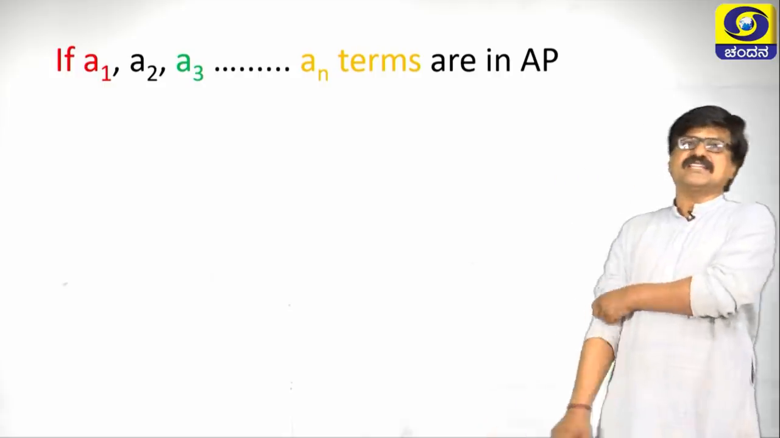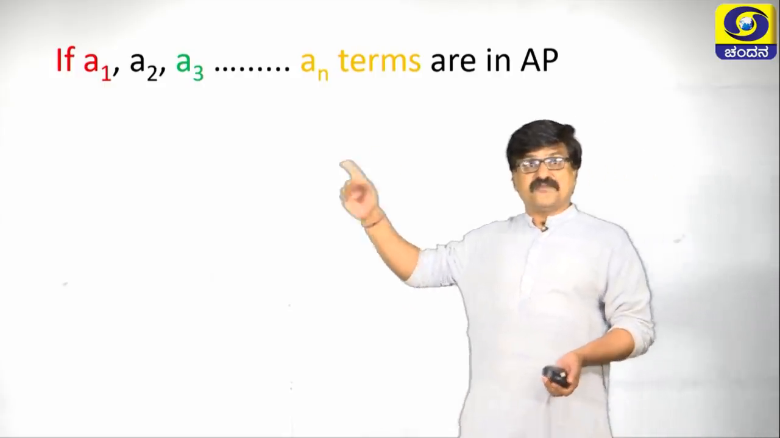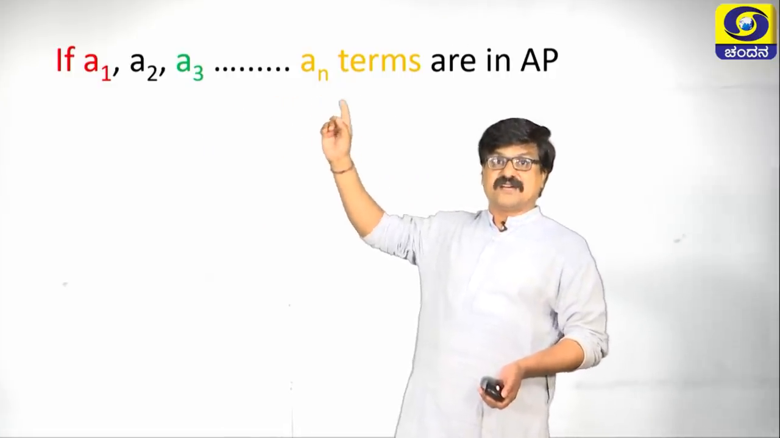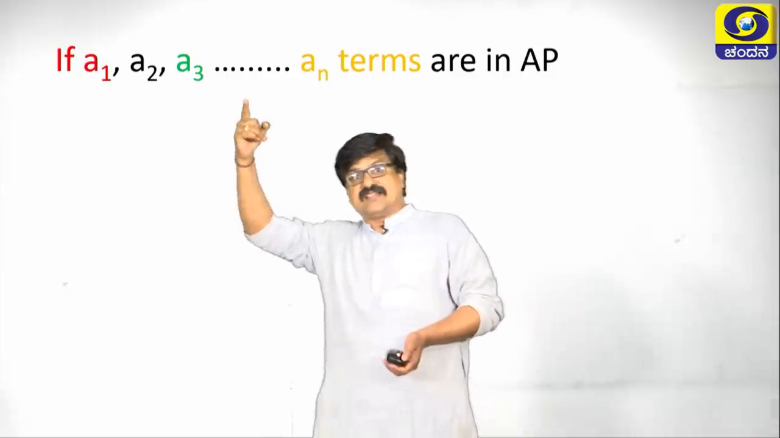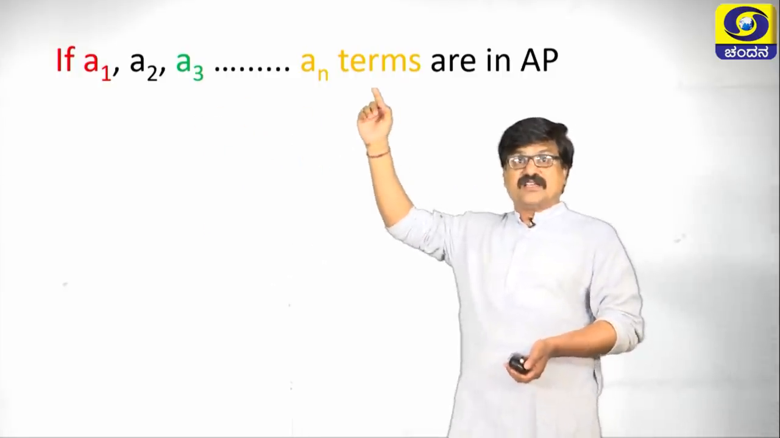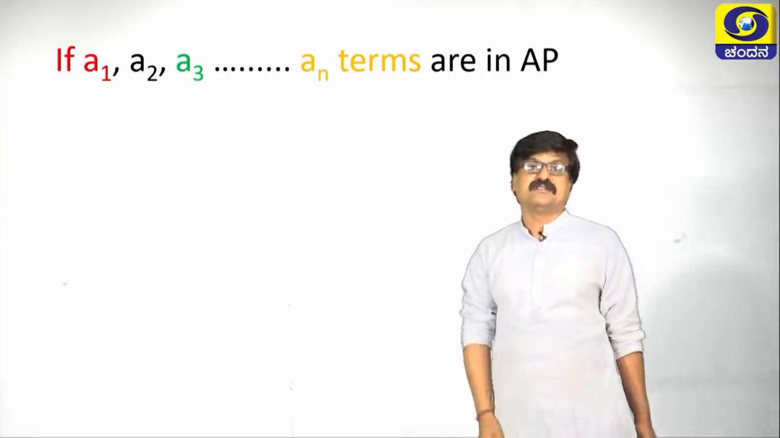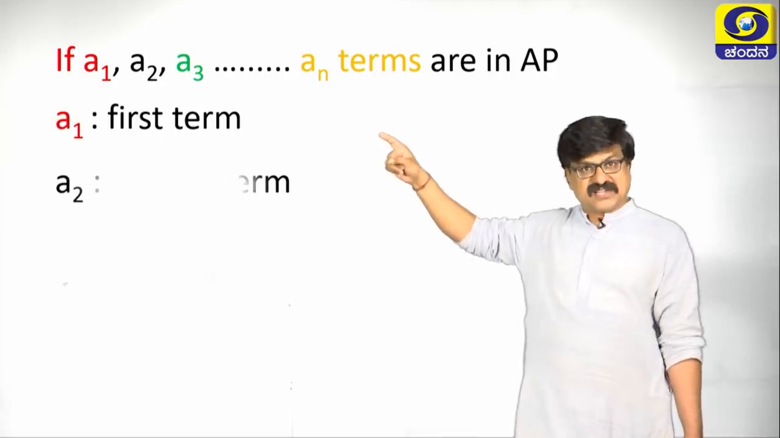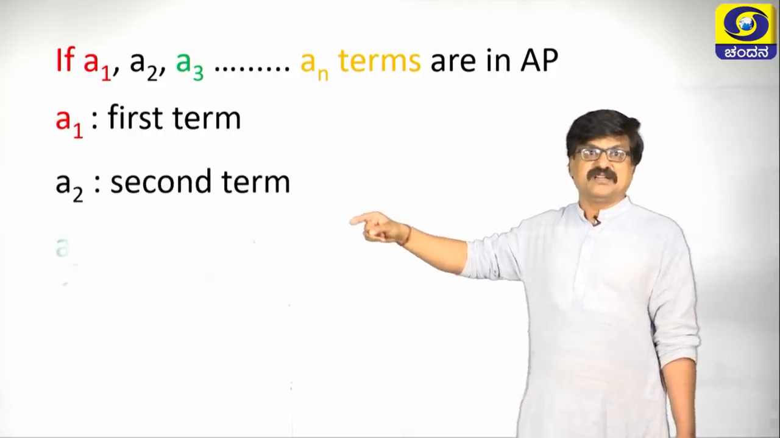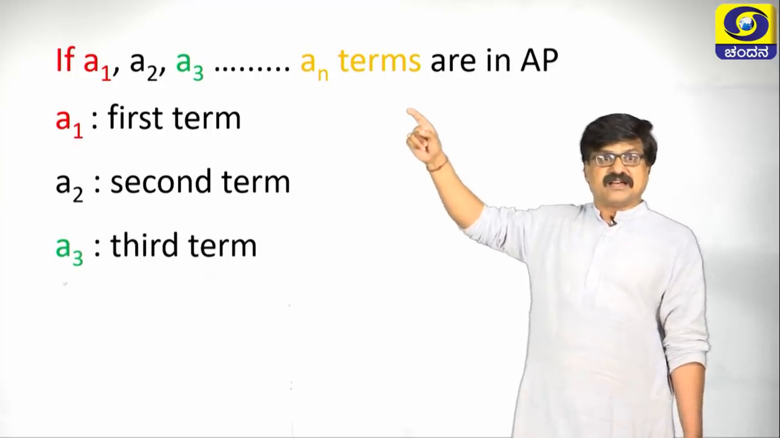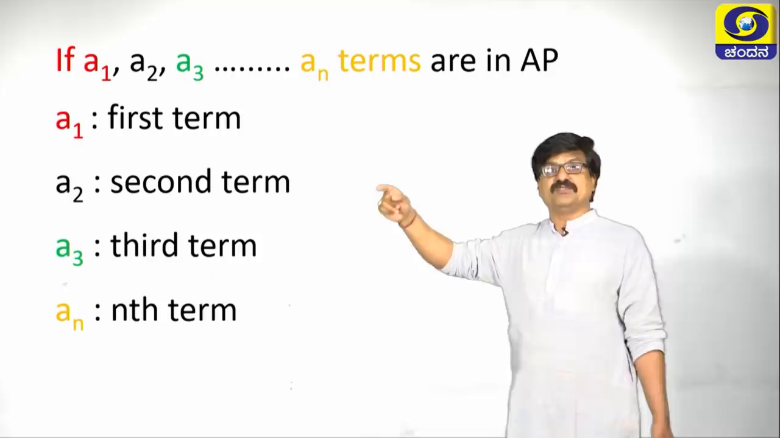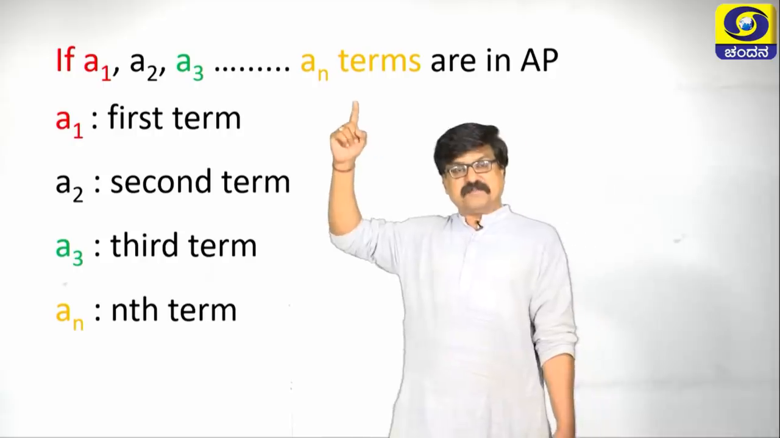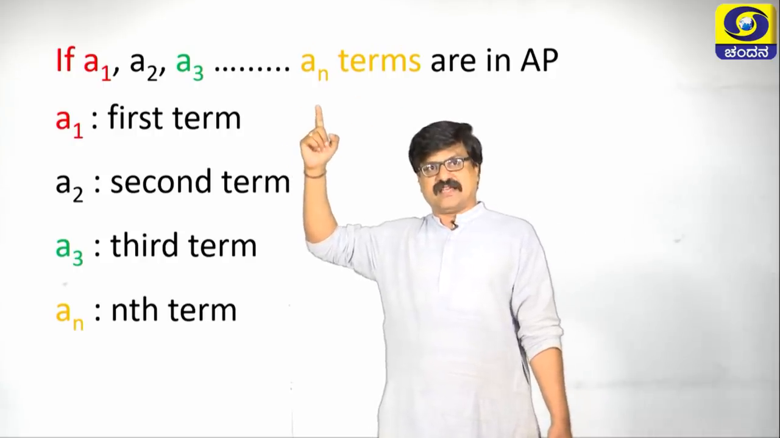Let us take the next part. Here, if A1, A2, A3 ... AN terms are in AP, these numbers are called terms. If these terms are in AP, it means A1 is the first term, A2 is the second term, A3 is the third term. Similarly, AN is called the nth term. In this AP, n number of terms are there.